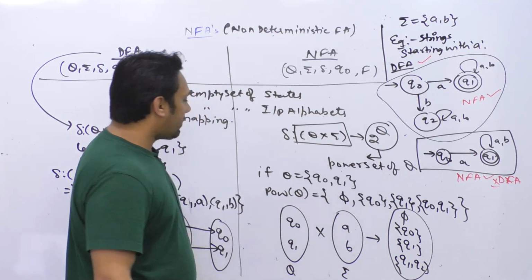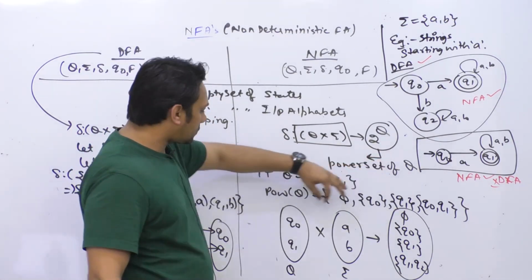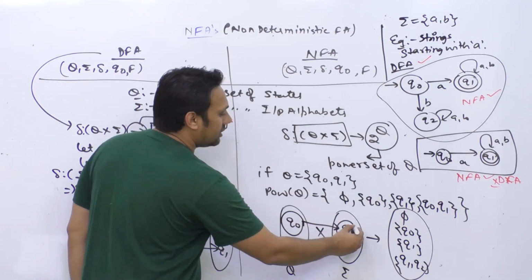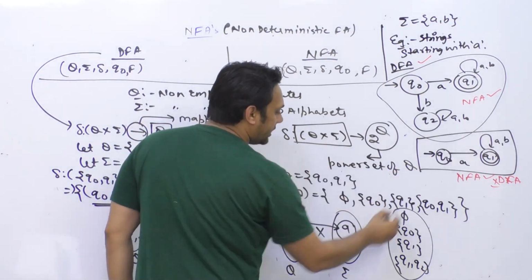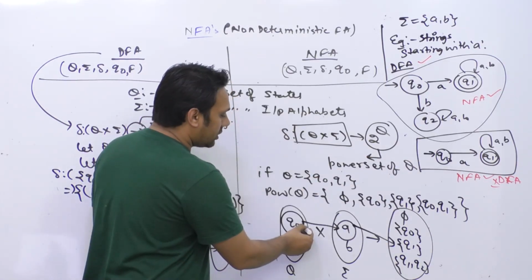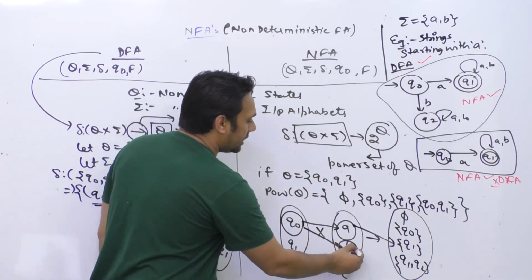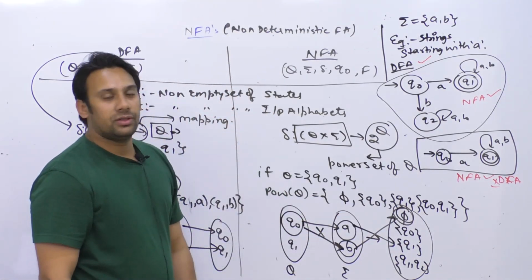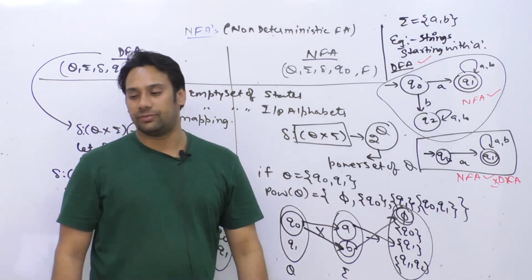So basically what it means is that if you are at a state Q0 and you see a symbol A, then you are going to the state Q1. But if you are at a state Q0 and you see a symbol B, then you are going to phi. In that case you are going to phi. Clear?